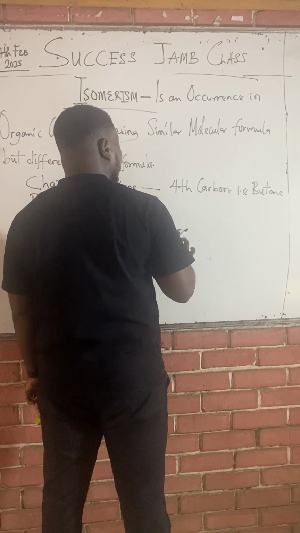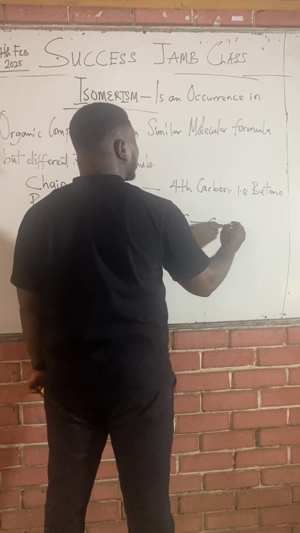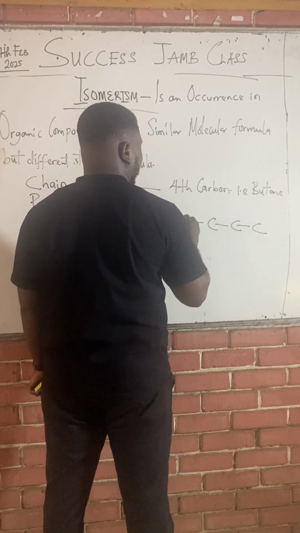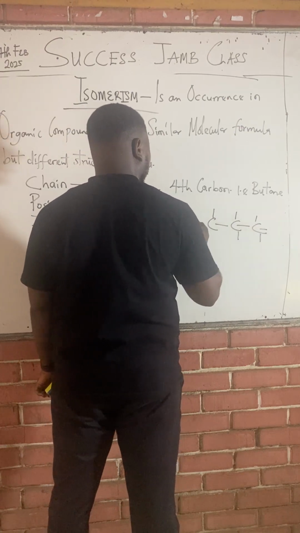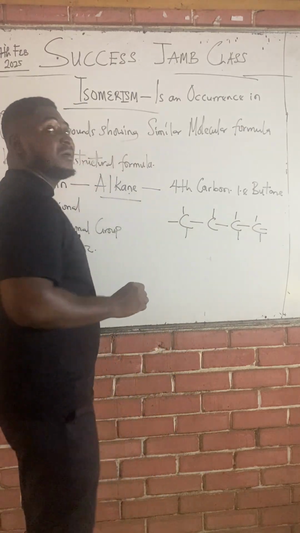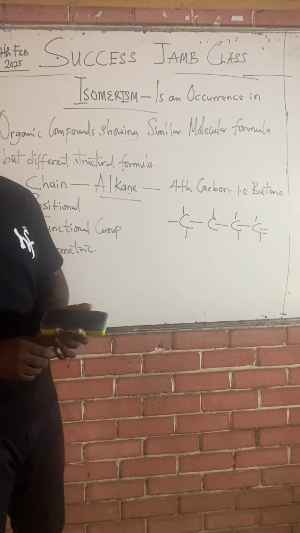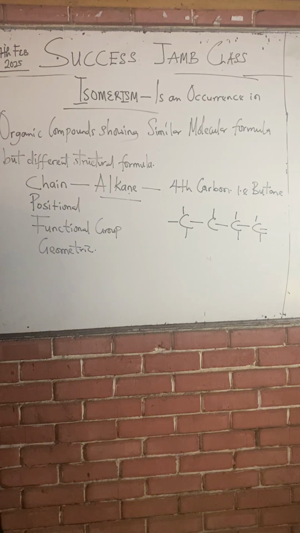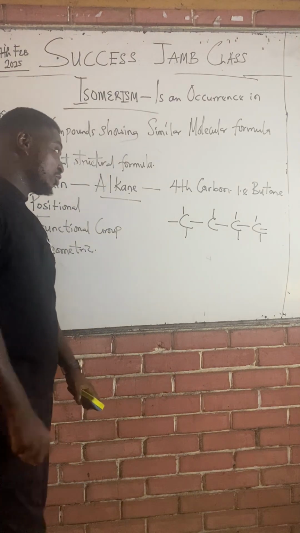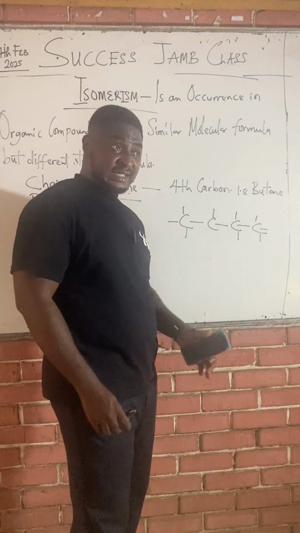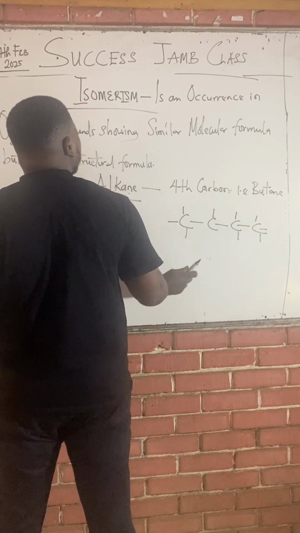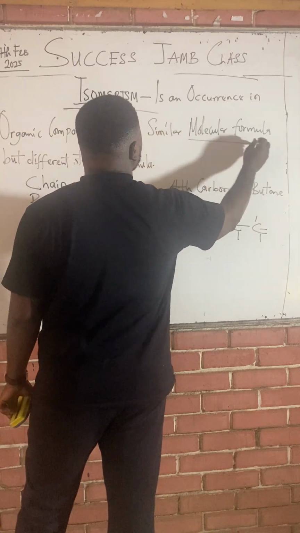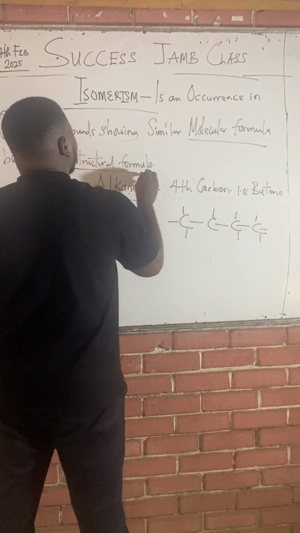So if they ask you to list the isomers of an organic compound, the first isomer you mention is the organic compound itself. Don't forget that isomerism is when two compounds show the same molecular formula but different structural formula.